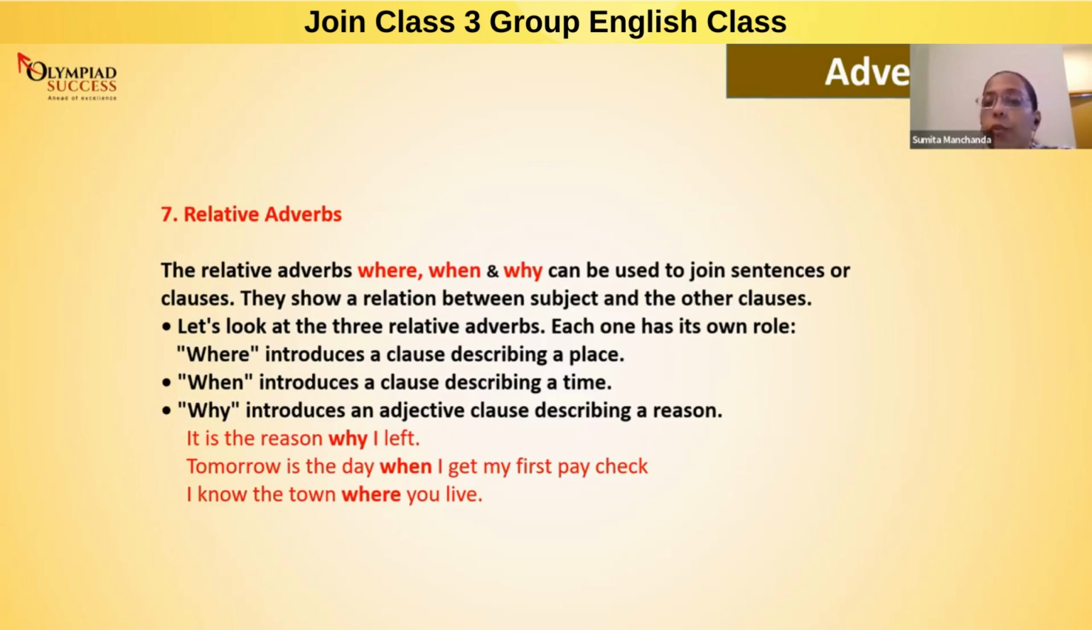Where is trying to tell us something about a place. When is trying to tell us something about time. And why introduces an adjective clause describing a reason. Now, why are you doing this? These are a form of question. But when we talk about relative adverbs, these words will not be used as questions. These words will be used to join sentences or clauses.